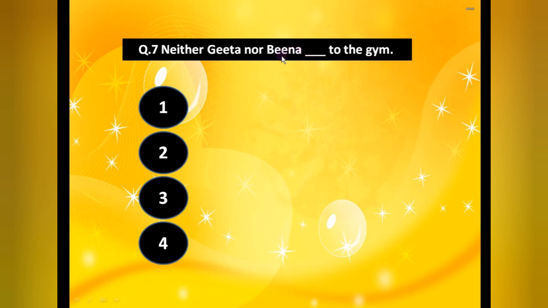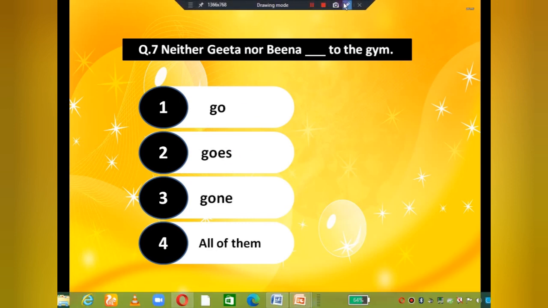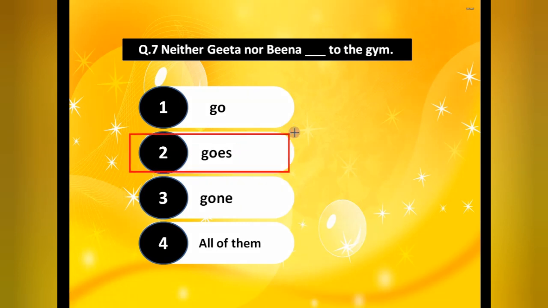If suppose here it is given friends, neither Geeta nor friends, friends plural, then we could put here the plural one. Now Beena is singular, then what do we have to put? Neither Geeta nor Beena goes. Singular one, that is goes. Okay, goes to the gym. Understood? So whatever is given nearby the blank, that you have to fill.